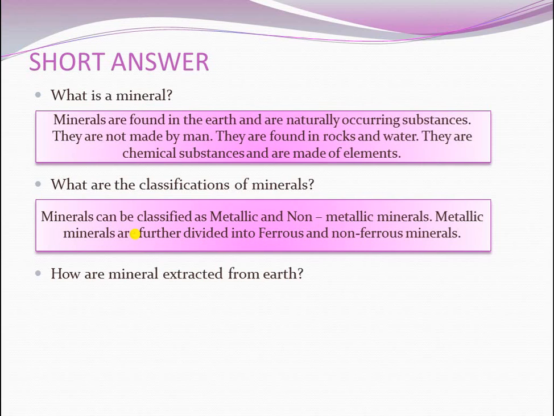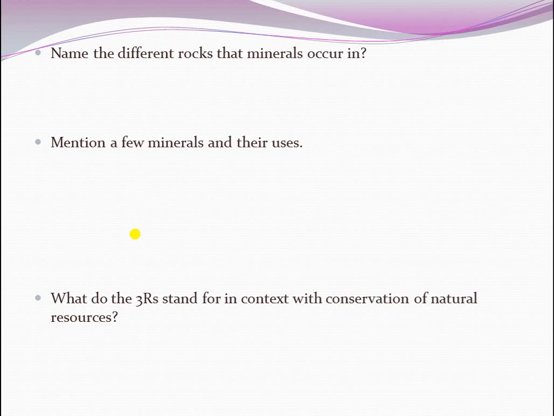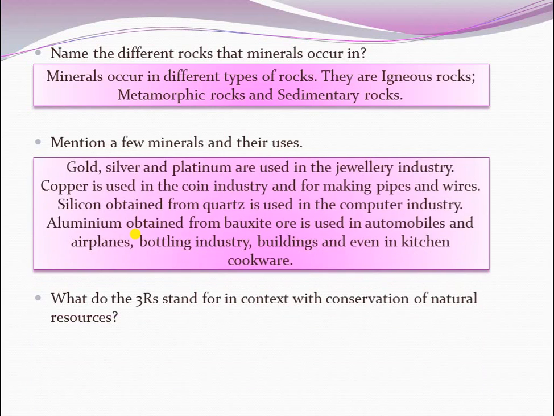Next, how are minerals extracted from earth? The answer: minerals can be extracted by mining, drilling and quarrying. Next, name the different rocks that minerals occur in. The answer: minerals occur in different types of rocks. They are igneous rocks, metamorphic rocks, and sedimentary rocks. Mention a few minerals and their uses.